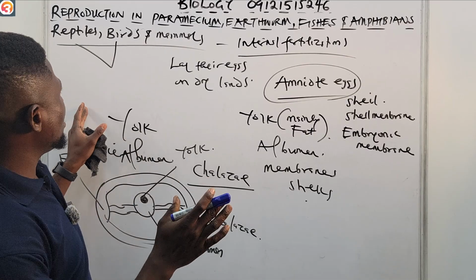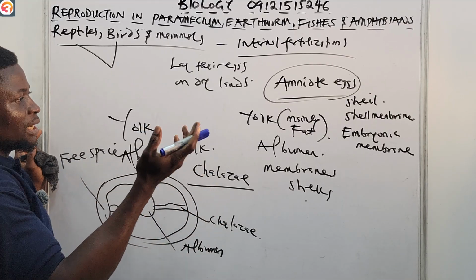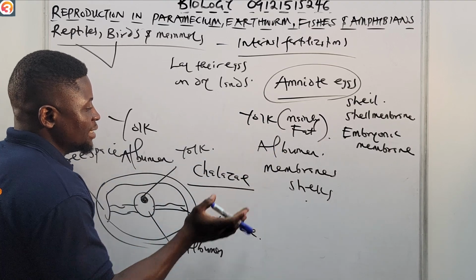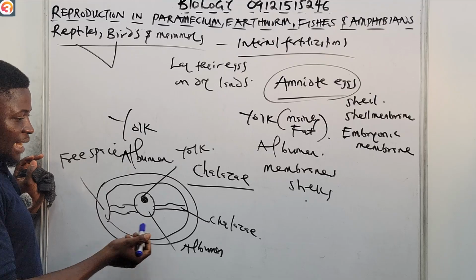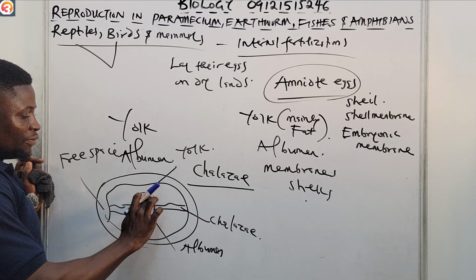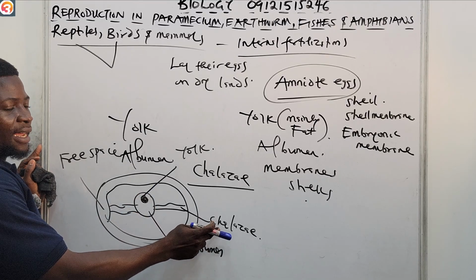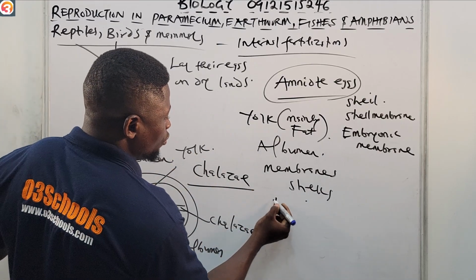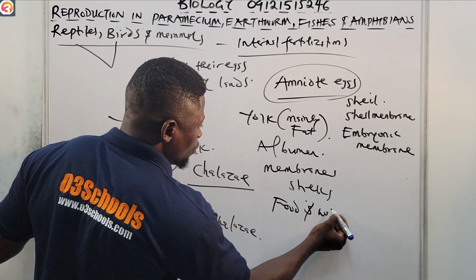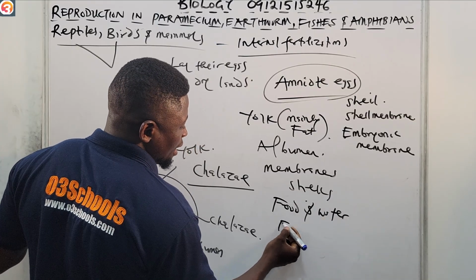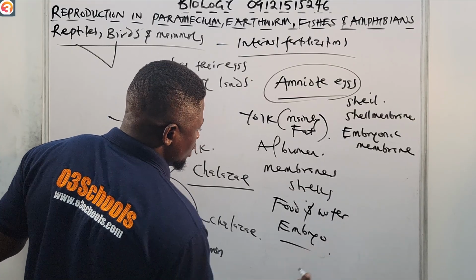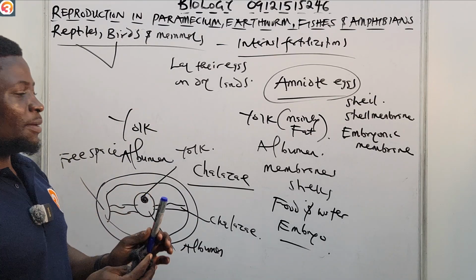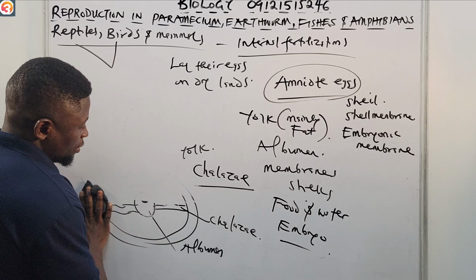So what about the birds? The birds have the yolk, surrounded by the albumen, the membranes, and the shell. And of course, like we have said, the yolk is suspended at the middle of the albumen by the chalazae. The yolk and the albumen supply food and water to the developing embryo. So that's basically what happens in birds. Now let's also quickly talk about metamorphosis, because of time, so that we do not waste too much time.